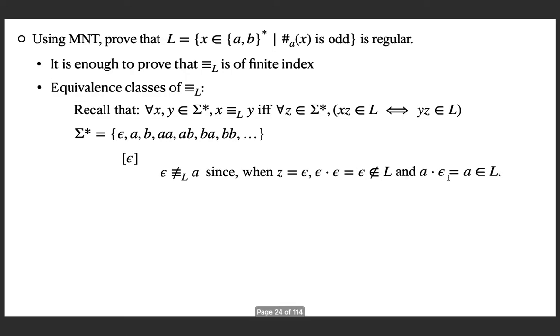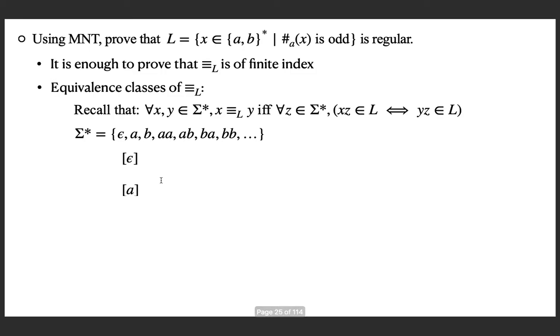But if you concatenate epsilon to A, you will get A, number of A's 1, which is odd and hence in the language. So when you get Z as epsilon, one of them will go to the language and the other one will not go to the language, and hence these two are non-related, meaning you need to have a separate equivalence class for A. Now we need to see where B is going.